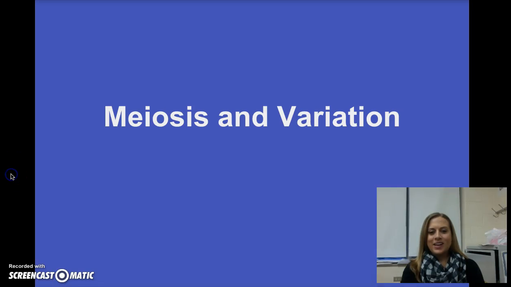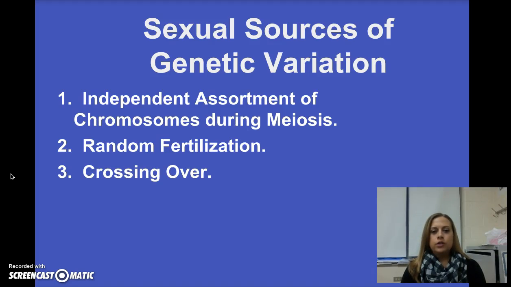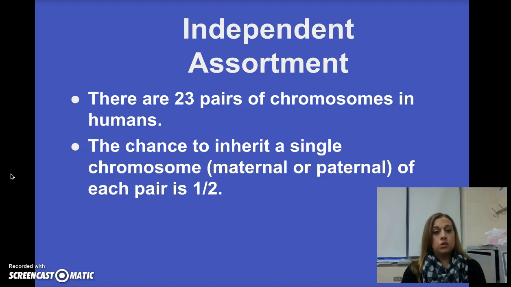Hey guys, today we are going to finish up meiosis and we're going to talk about meiosis and variation. So there are three sources of genetic variation from sexual reproduction. The first is the independent assortment of chromosomes during meiosis, the second is random fertilization, and then the third source is crossing over.